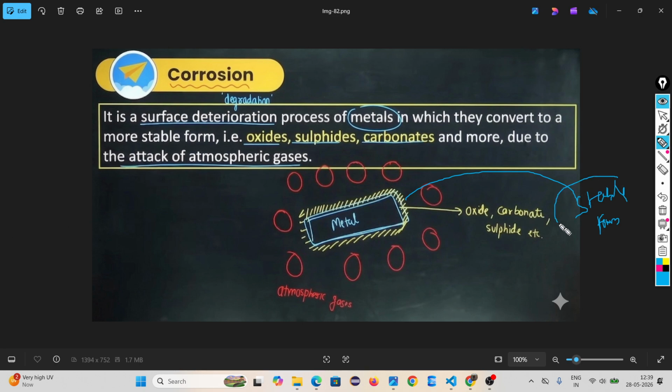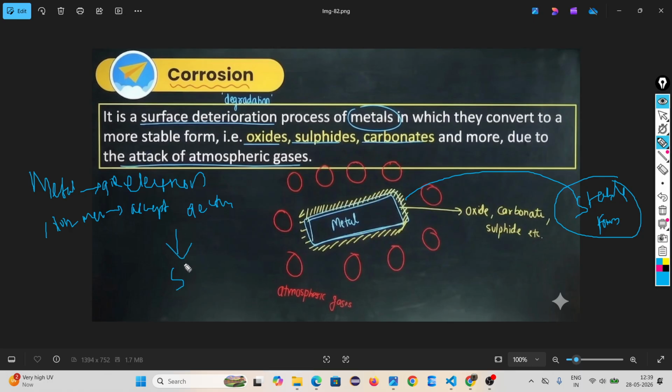Hello. There is a concept called stable form. Stable form means metals are always ready to give electrons, and non-metals are always ready to accept electrons. Why do they give, why do they get? To become electrically stable.